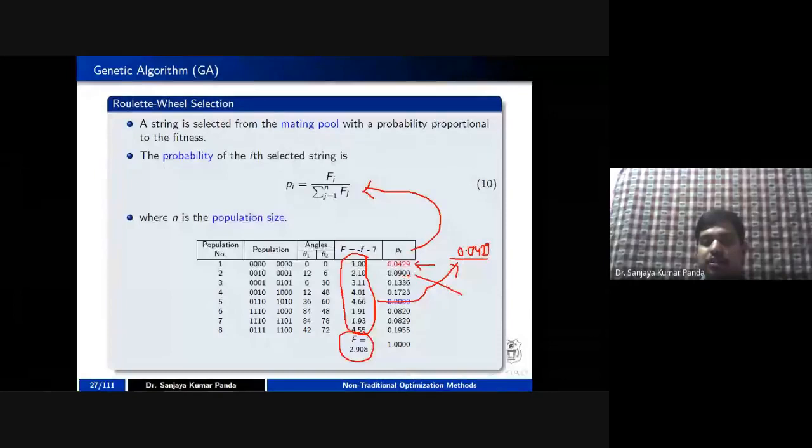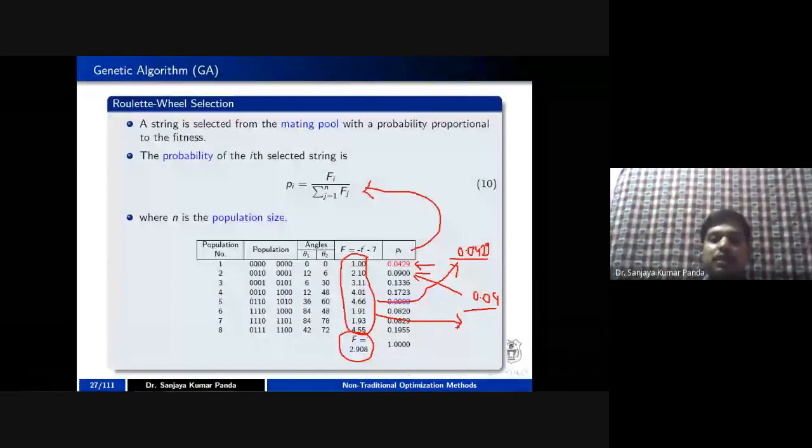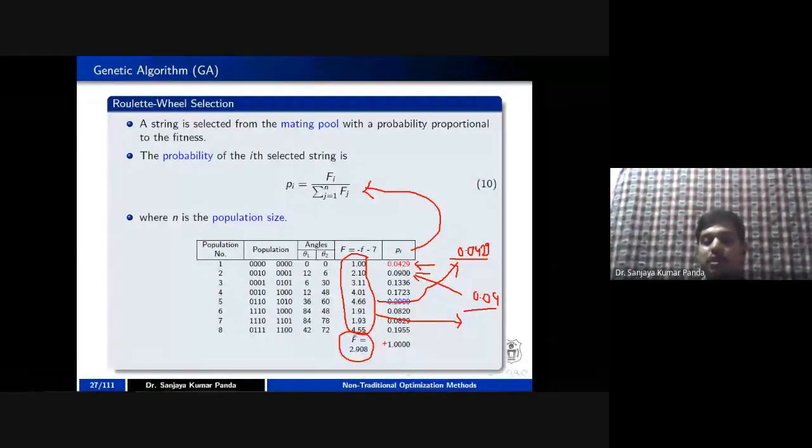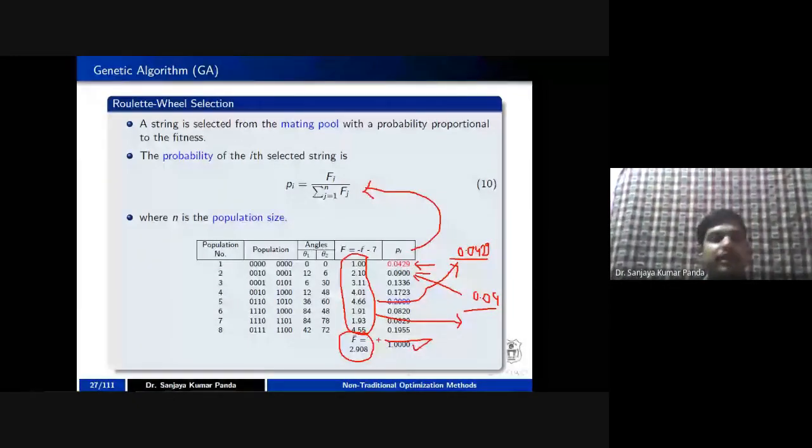It is 0.09 divided by the entire population's fitness values, so that you will get this probability, because for that only you are getting the sum of the probability as 1. Otherwise, you will not get probability 1 if you are going to divide by F bar.